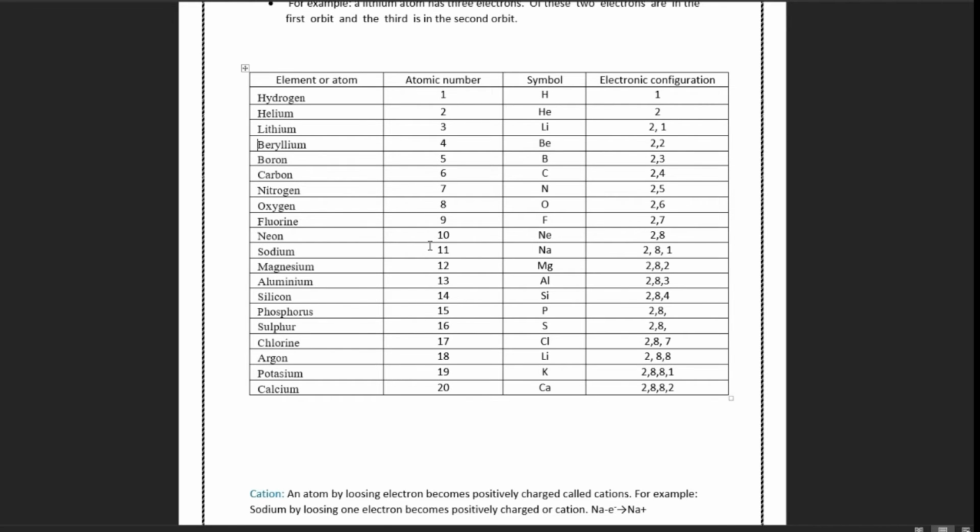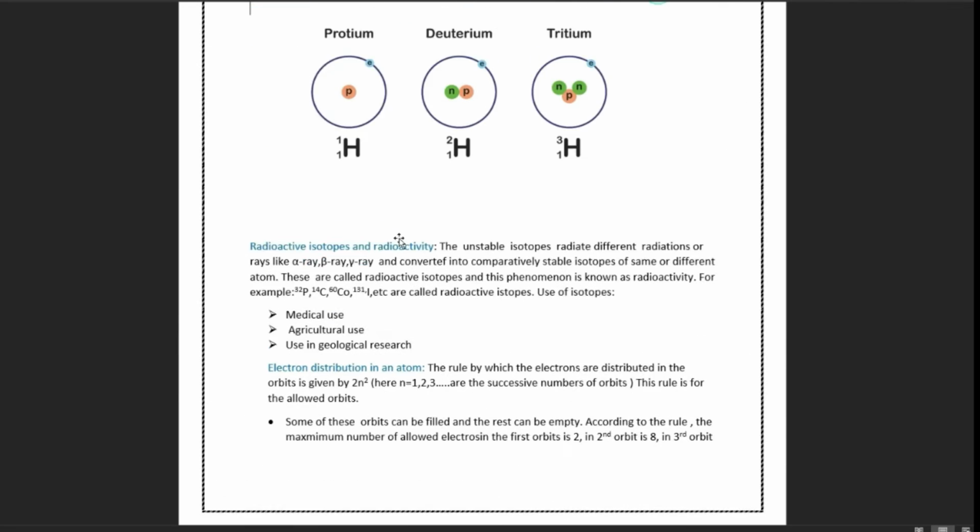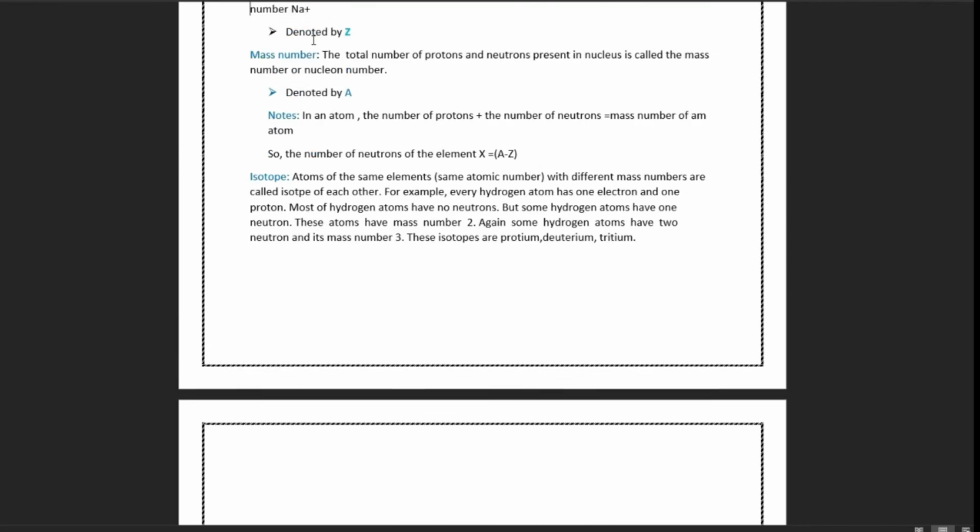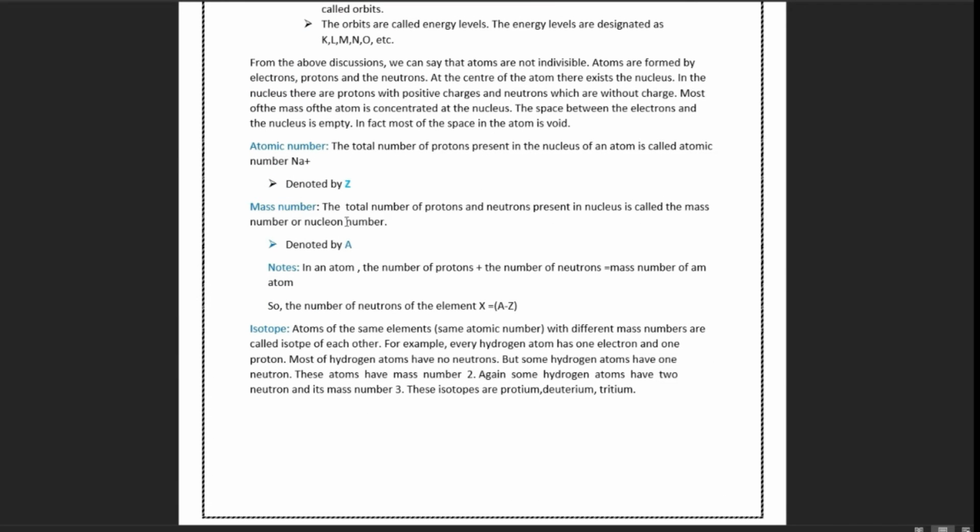Now, the mass number. The total number of protons and neutrons present in the nucleus is called the mass number. Mass number is also called nucleon number. That is the total number of protons plus neutrons. We know in the nucleus both protons and neutrons are present. So in total they are called the mass number of an atom, and it is denoted by A.